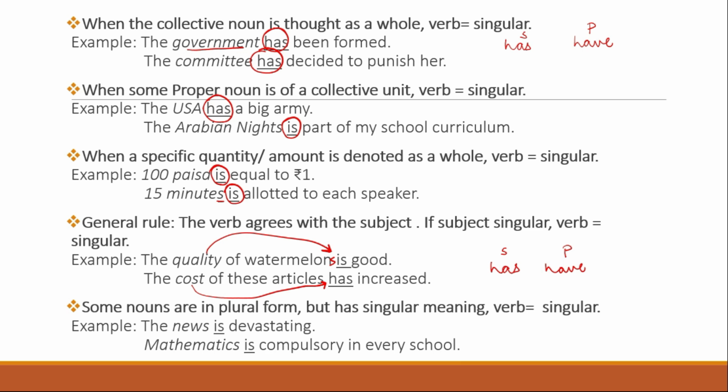Some nouns are in plural form, but they have a singular meaning. Like for example, the news. So in such a case, the verb of singular form is used. The news is devastating. Mathematics is compulsory in every school.